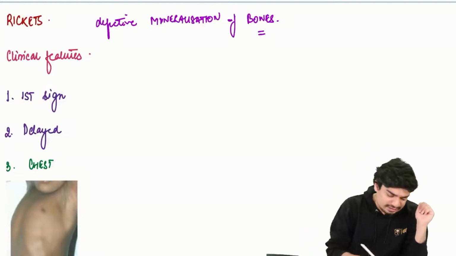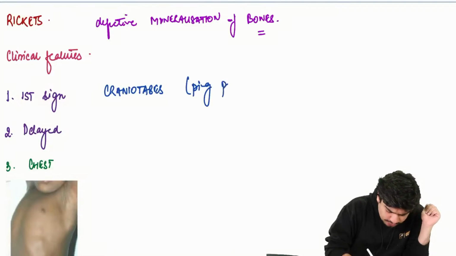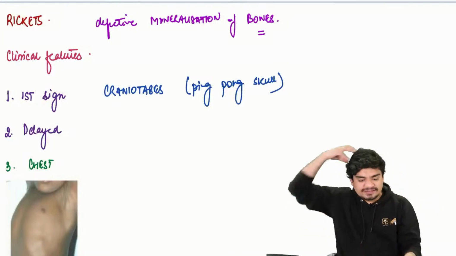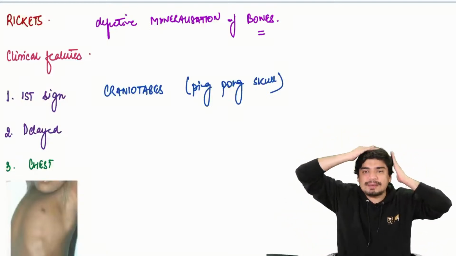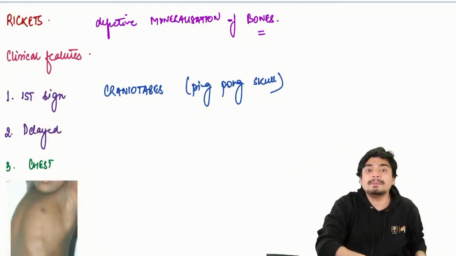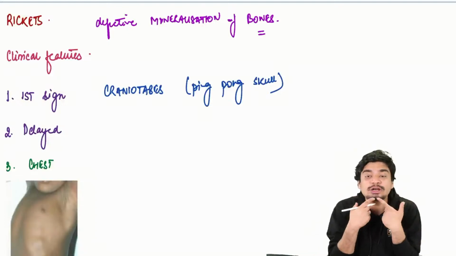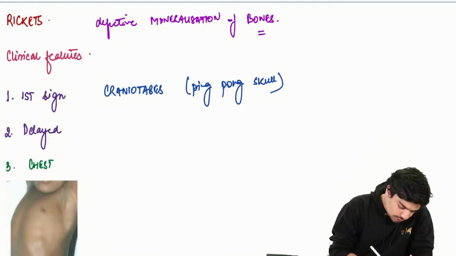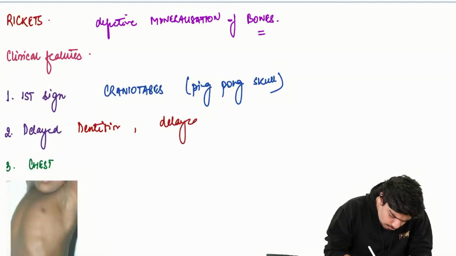The first sign of rickets in children is craniotabes, which is also called ping pong skull. Basically the skull bones are not mineralized. So one skull bone here, one skull bone here. When you palpate, it feels like a table tennis ball because there is no mineralization in the middle. That's why it's called craniotabes or ping pong skull. Then if there is no mineralization of your teeth, you will have delayed dentition. And you will also have delayed fontanel closure.